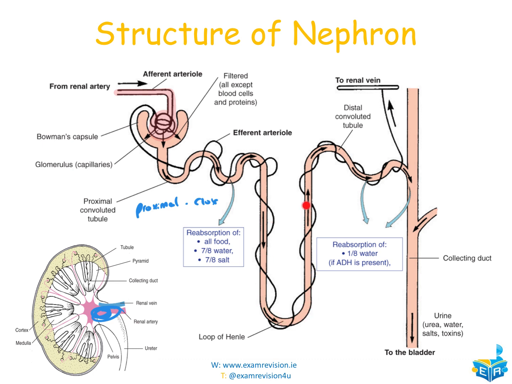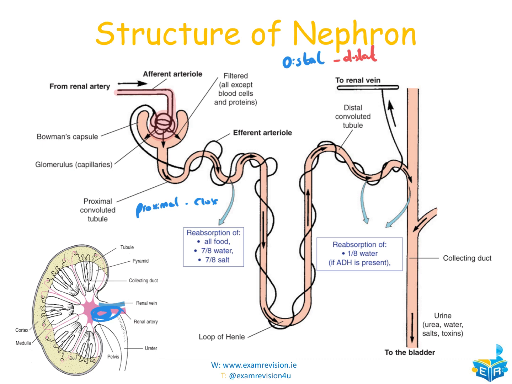Once we pass the loop of Henle, we're going to continue up here towards the distal convoluted tubule. So distal meaning distance or distant away. And then over here, just after the distal convoluted tubule, we can see that reabsorption of the remaining water can happen if ADH is present, antidiuretic hormone, which we'll come to in a couple of minutes. So if we need to reabsorb that remaining water, we will. It's not always going to be the case.